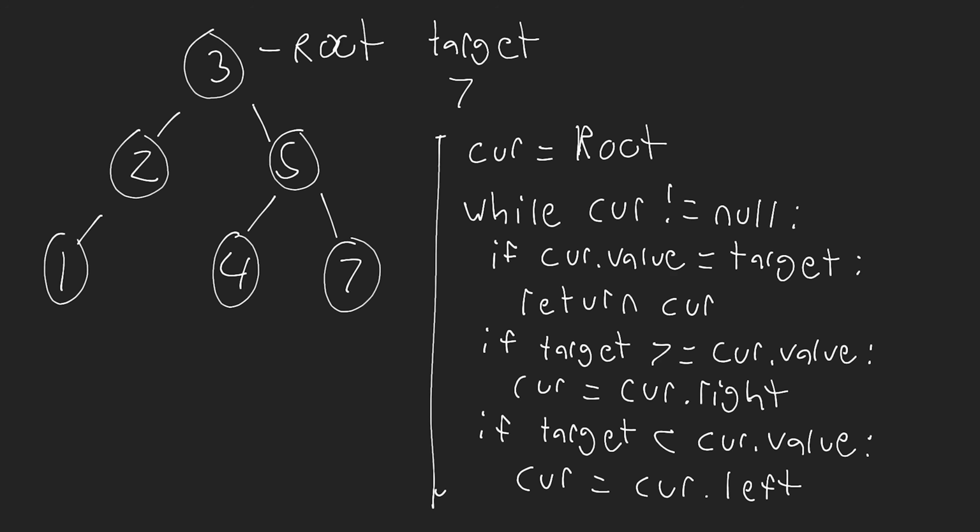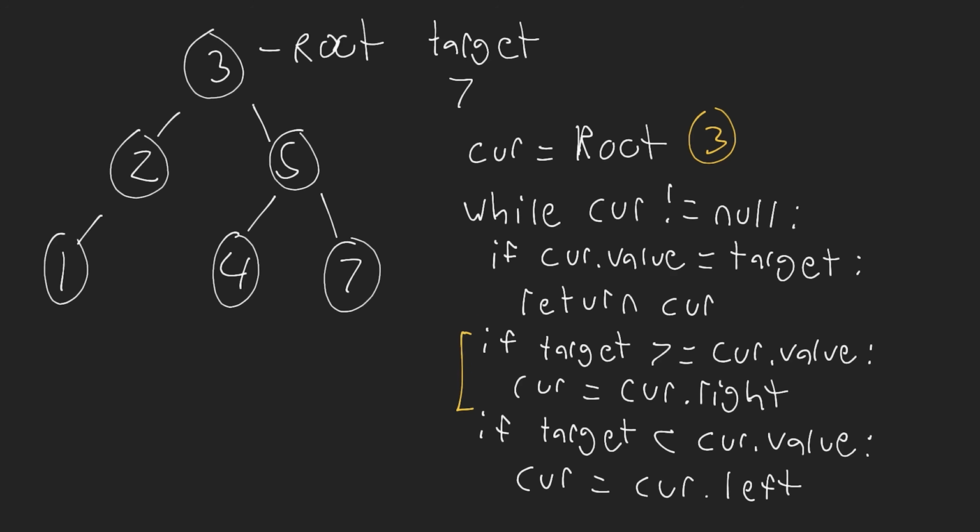This will actually be able to locate any node for us in the binary search tree in big O of H time. So let's run through a quick example here where we're looking for the target 7. So when we're looking for target, we start and the current node is equal to 3 because we're looking at the root node of the tree, okay? We say, is the current equal to null? Well, no, it's not, so we're going to continue to loop. So we check this first if statement and we say, is the current value equal to the target value? No, it's not. So we move to the next if statement.